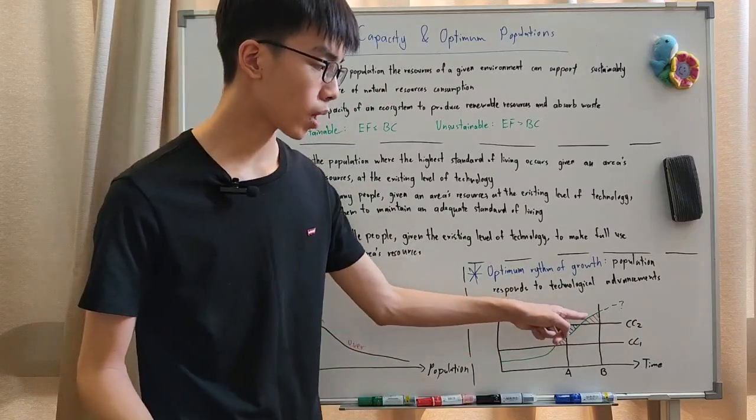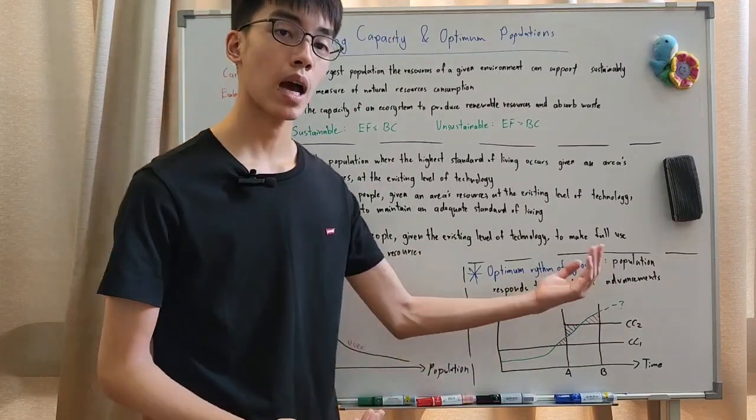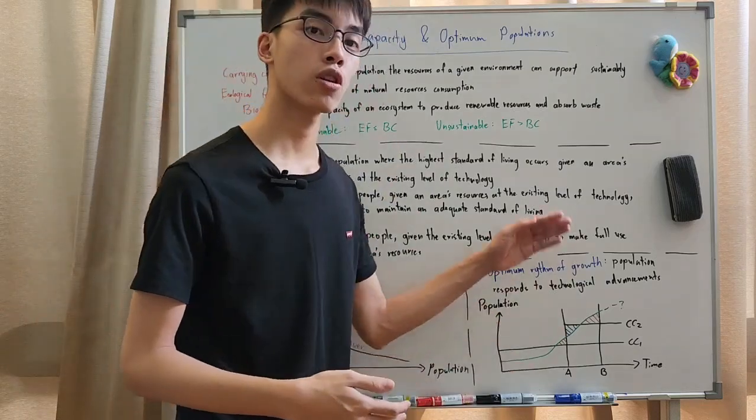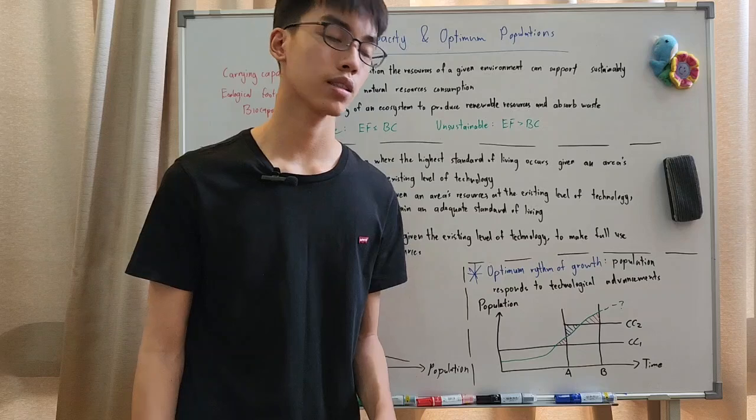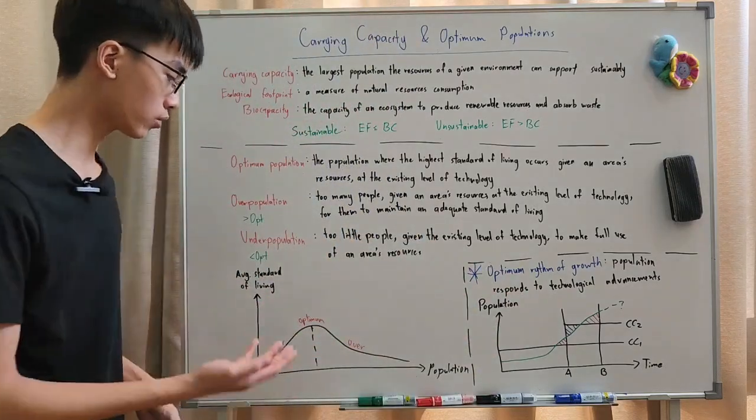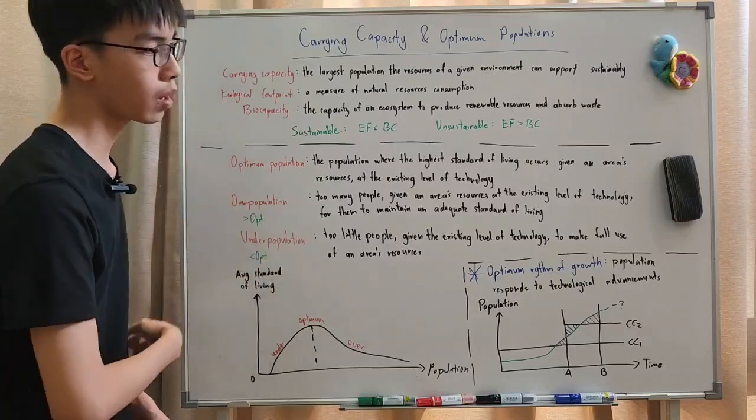So you do have overpopulation over here, and we don't know what might happen in the future. Will population crash down, or will population continue to grow because you have even more technological advancements? So that's the theory of optimum rhythm of growth compared to just one static optimum population.